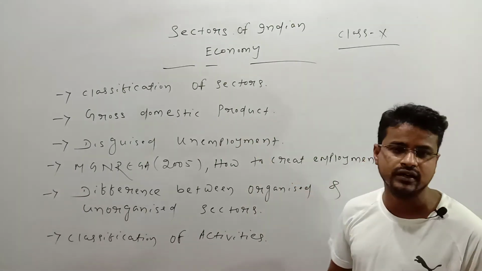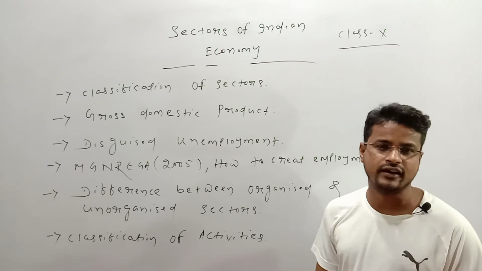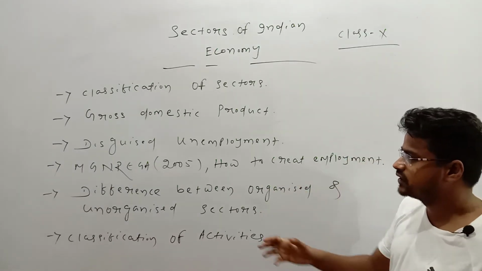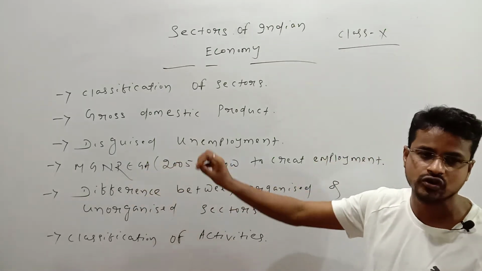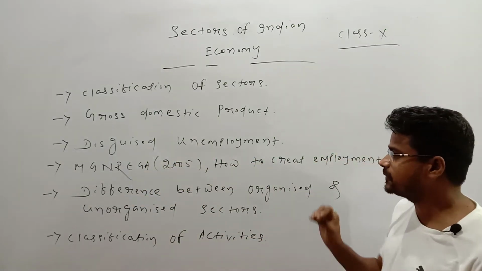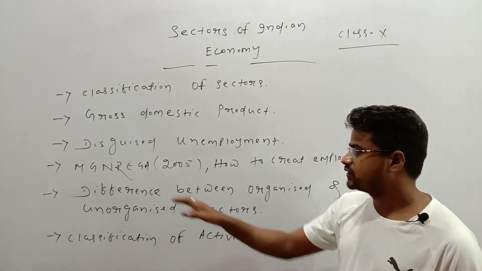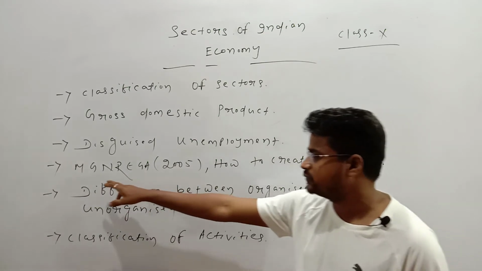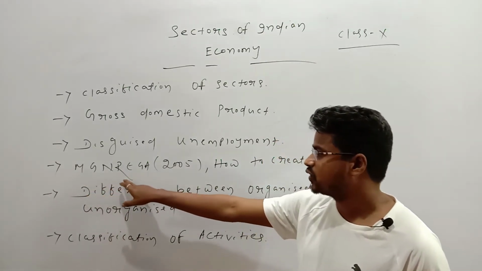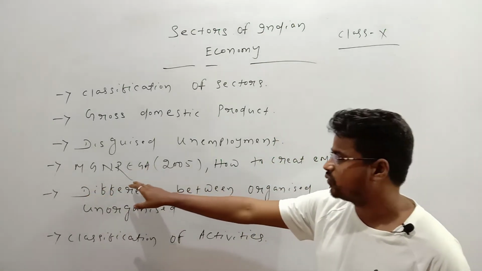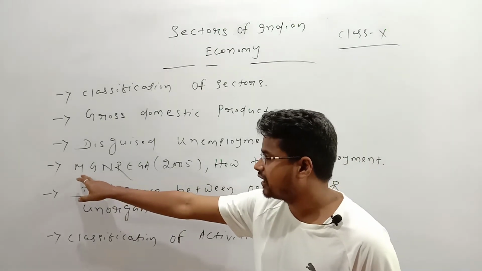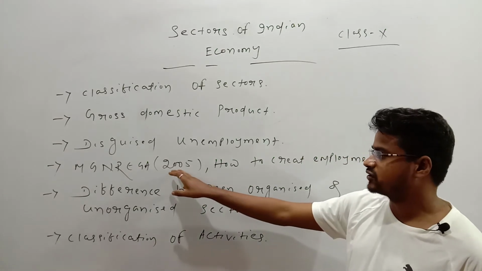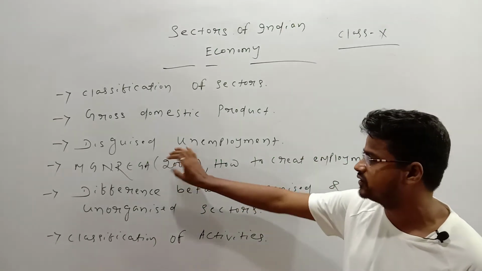Various types of employment generating schemes are created by the government of India, and out of those schemes, MGNREGA is the most important work generating scheme of the government in India. So you have to note the full form of MGNREGA. MG, Mahatma Gandhi National Rural Employment Guarantee Act. Once again, you have to write Mahatma Gandhi National Rural Employment Guarantee Act. It was started by the government of India in 2005.